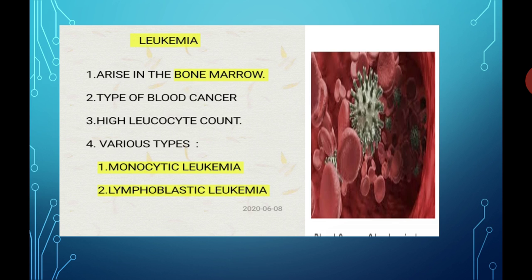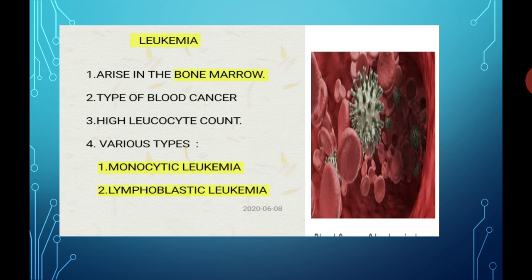Point number 2, it is a type of blood cancer. In this, there is an excessive formation of white blood cells, that is WBC, in bone marrow. Further, people suffering from leukemia have a very high leukocyte count. So high leukocyte count is one of the major symptoms of leukemia. And there are 2 main types of leukemia: monocytic leukemia and lymphoblastic leukemia.